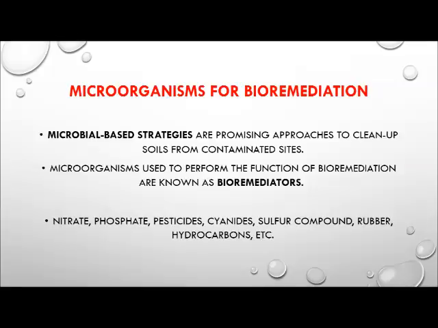Microorganisms used to perform the function of bioremediation are known as bioremediators. Some examples of contaminants that can be processed by bioremediators: nitrate, phosphate, pesticides, cyanides, sulfur compounds, rubber, and hydrocarbons.